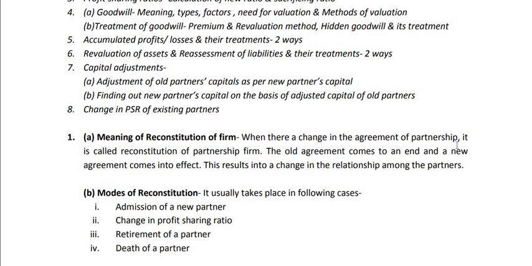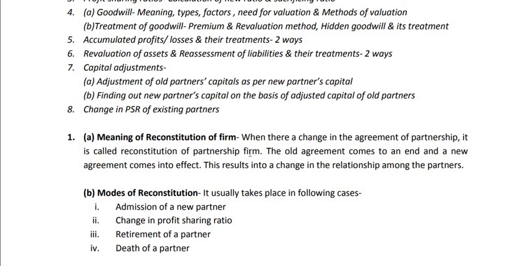Now I am starting topic number 1A, meaning of reconstitution of firm. What is this? When there is a change in the agreement of partnership, it is called reconstitution of partnership firm. That means whenever there is a change in the deed, you know, partnership deed. Partnership deed is the written agreement among the partners which contains the terms and conditions of partnership. So whenever there is a change in such terms and conditions, that means in the agreement, then it comes to